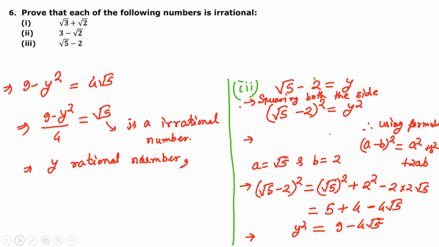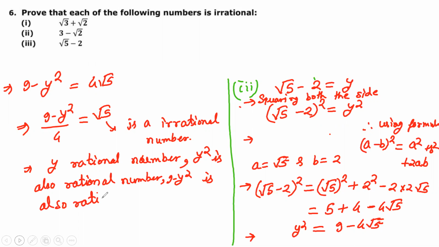So if y is a rational number, y square is also a rational number. Hence 9 minus y square is also a rational number, and 9 minus y square upon 4 is also a rational number.